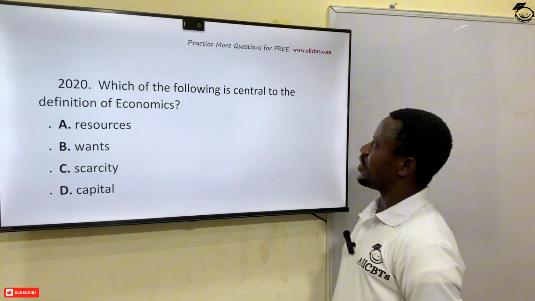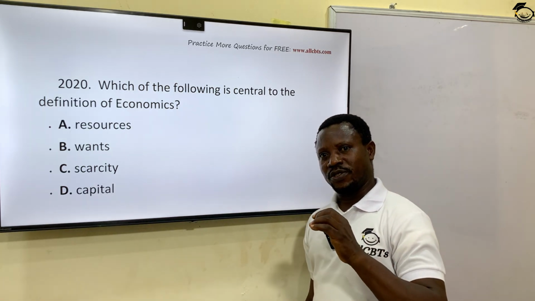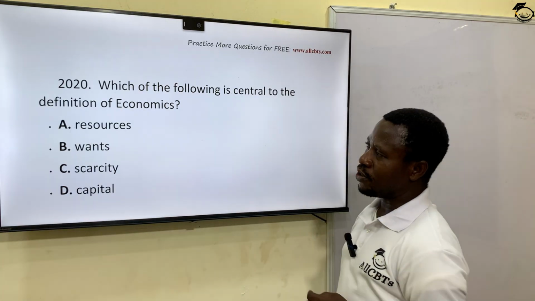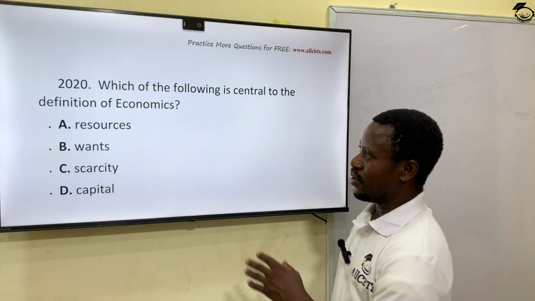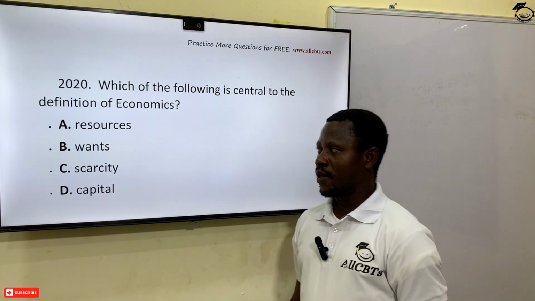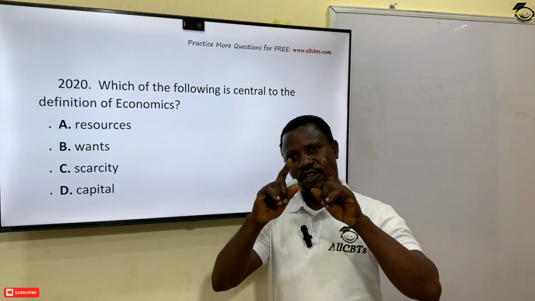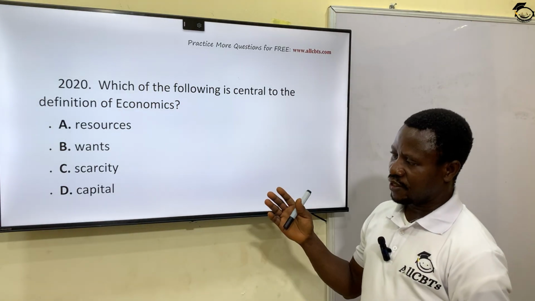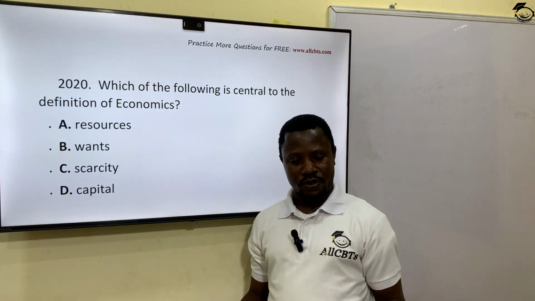Which of the following is central to the definition of economics? When you talk about the economics definition, particularly given by Robbins, the study of human wants has led to what? Scarce resources and its alternative uses. Resources, want, scarcity, capital. The correct answer is scarcity. Scarcity as a concept is central in the study of economics. And when you say scarcity, is this scarcity of resources or scarcity of goods and services?